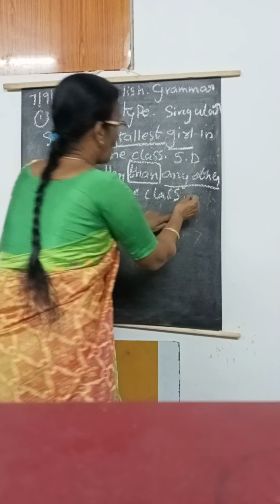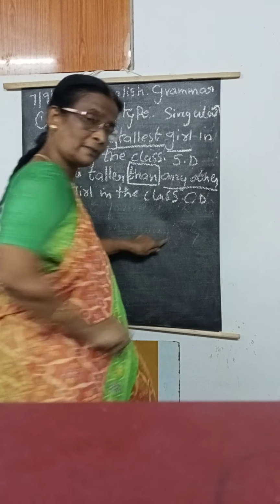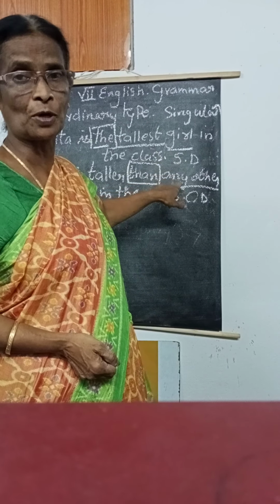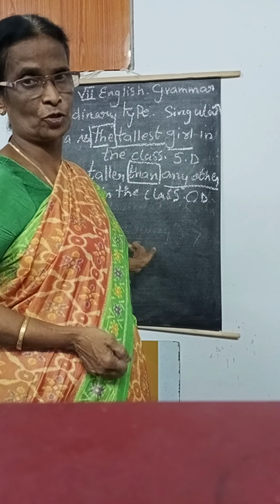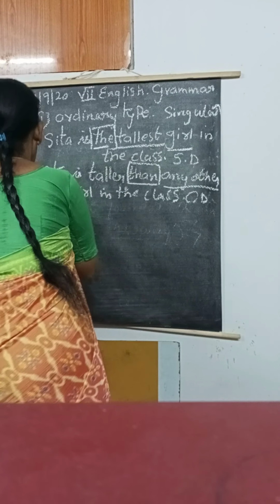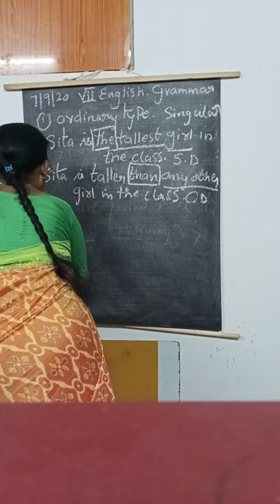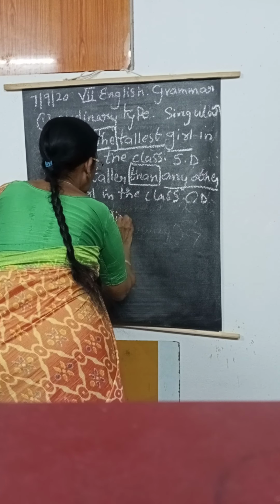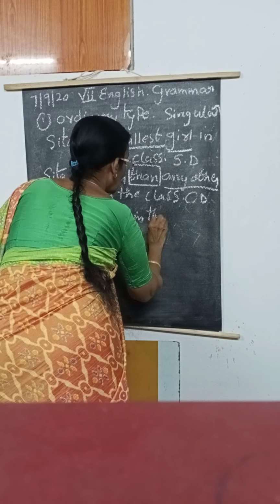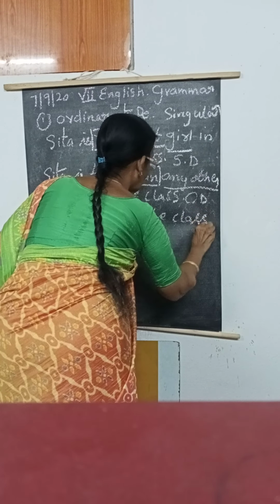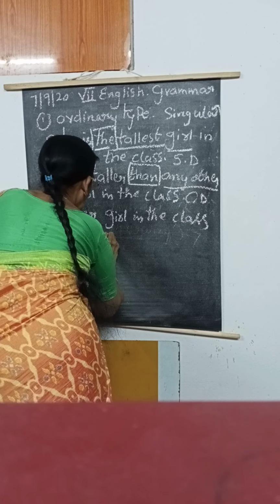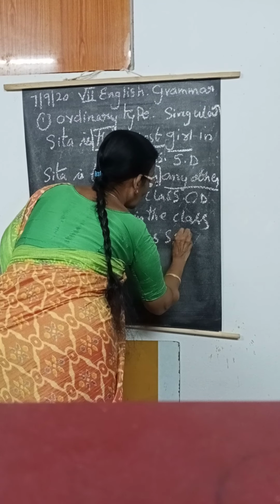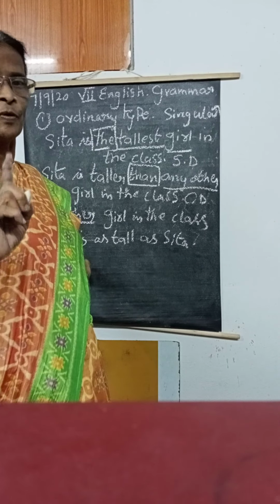Okay, this is the comparative degree. The third one, positive degree. When there is a superlative degree, we have to change it into comparative, and from comparative to positive degree. So, positive degree starts with "no other". No other girl in the class is as tall as Sita. Here you have to identify.